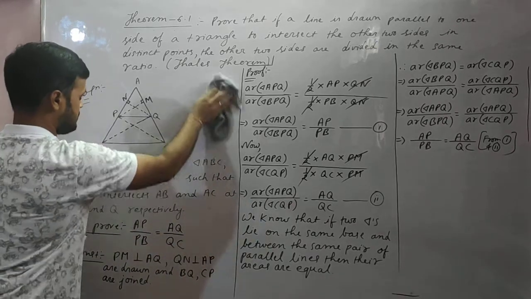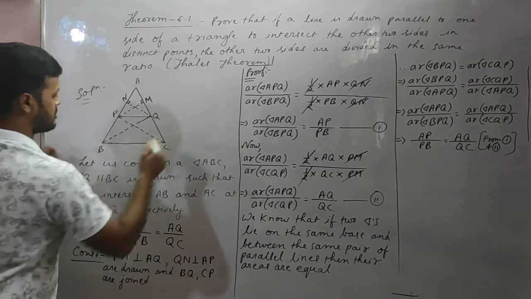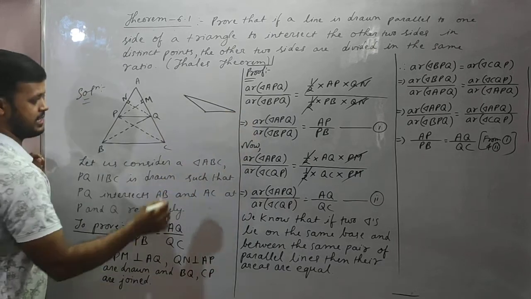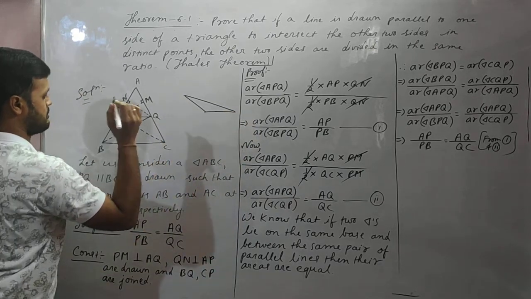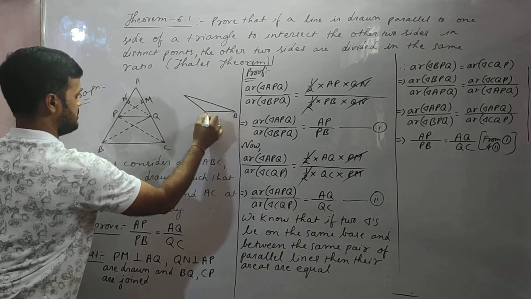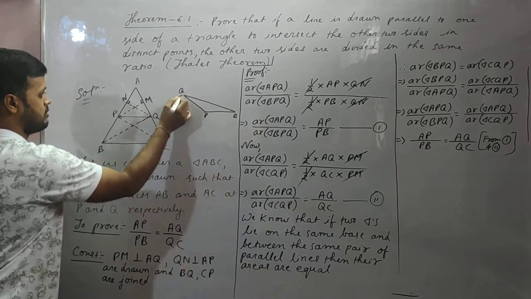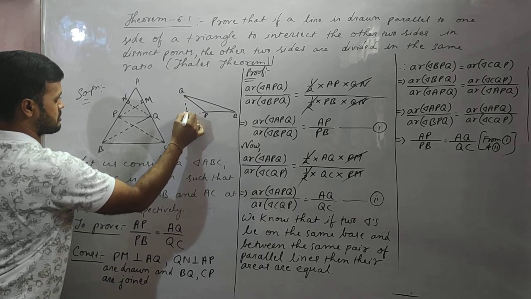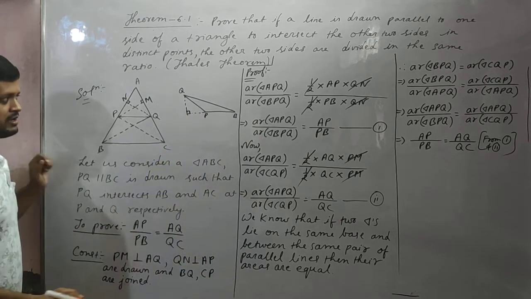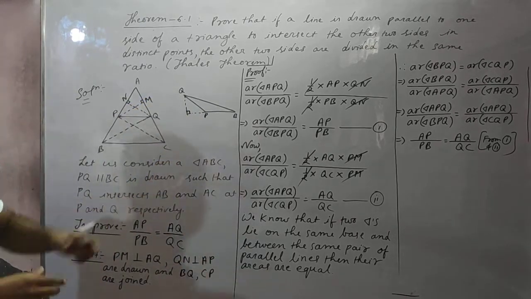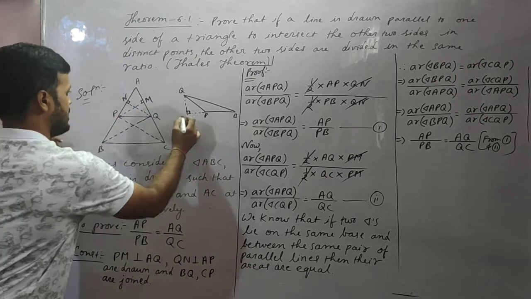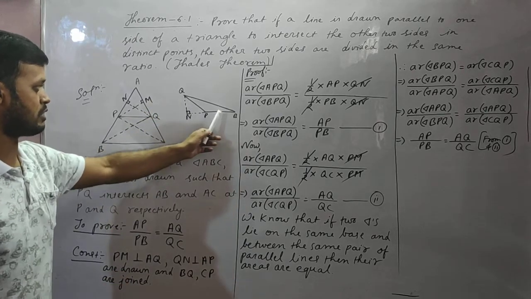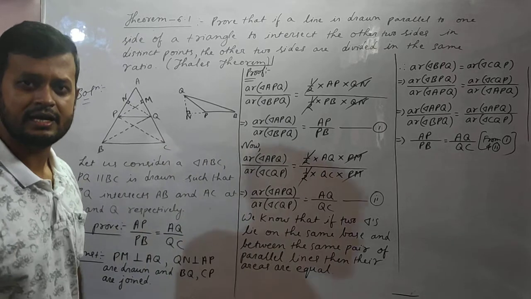Now I will show you something. See here, students. If you consider an obtuse angle triangle, suppose this is the obtuse angle triangle BPQ. Now from the point Q, if I draw a perpendicular, this perpendicular will go outside the triangle, isn't it? See carefully. From the point Q, if I draw a perpendicular, then this perpendicular will not fall on this base. It will come outside the triangle.